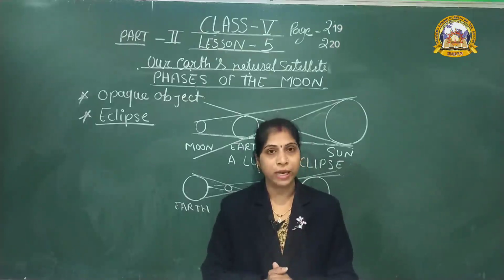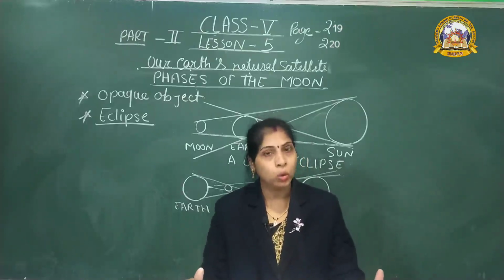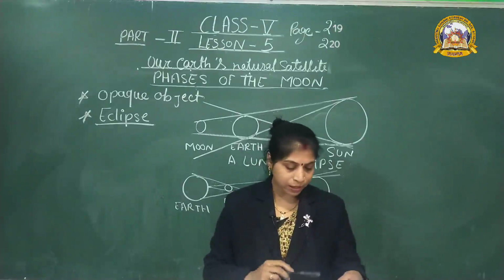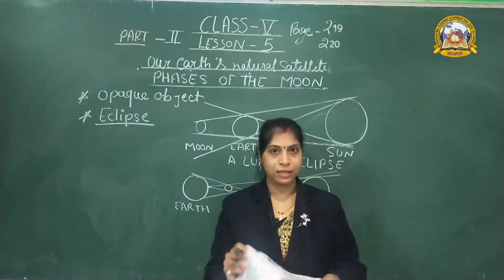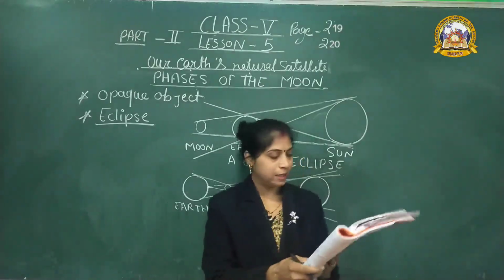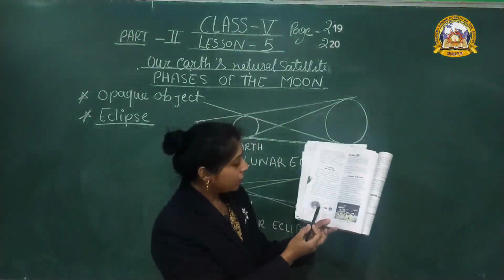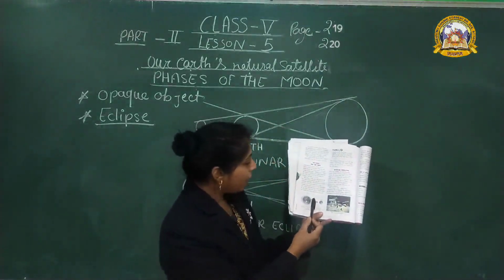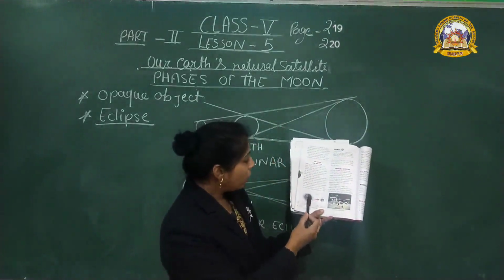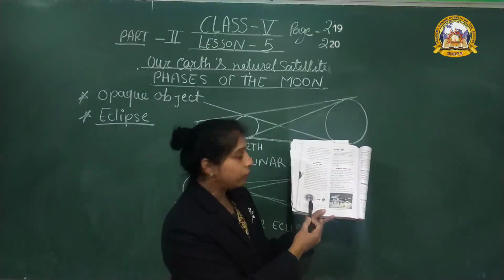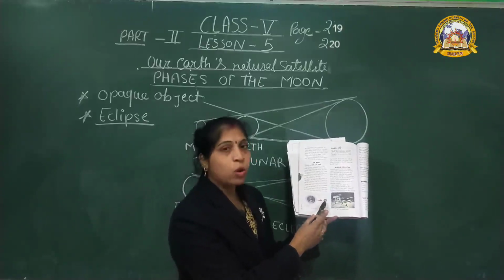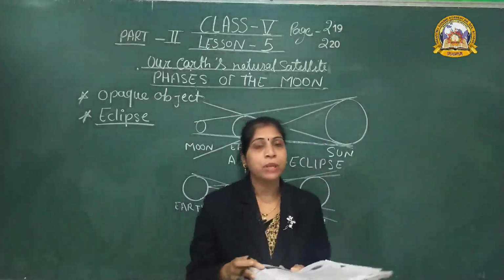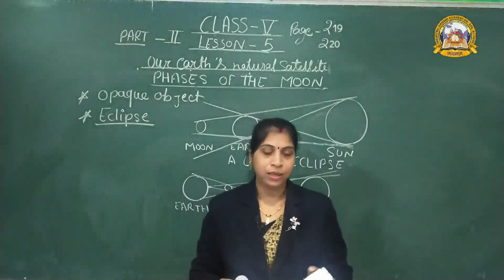There are two types of tides, high tides and low tides. Everybody see the diagram, page number 220, formation of tides. Here we have high tides, and at the poles we have low tides. And this is the moon. Because of the moon's gravity, tides happen.